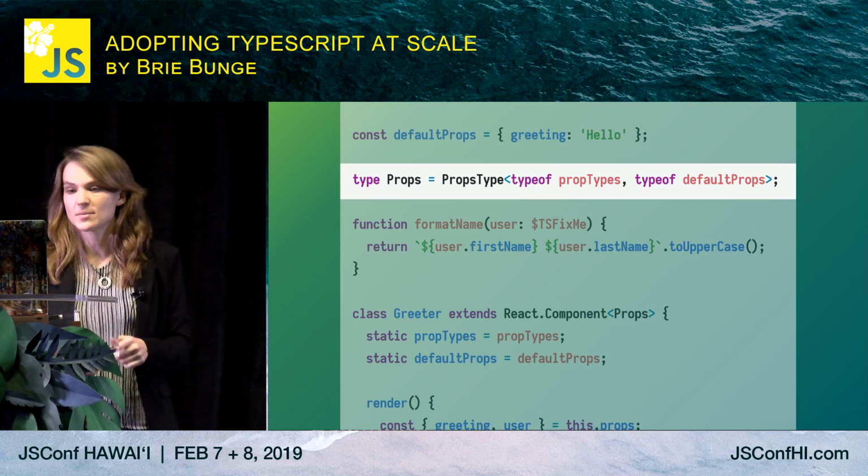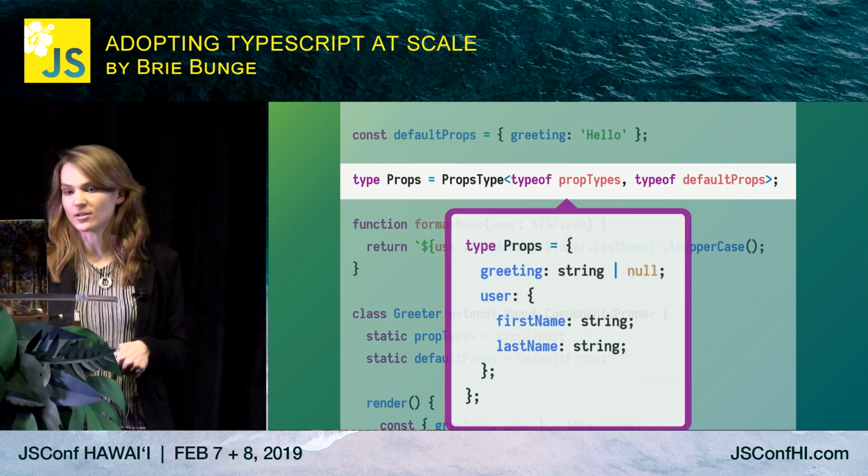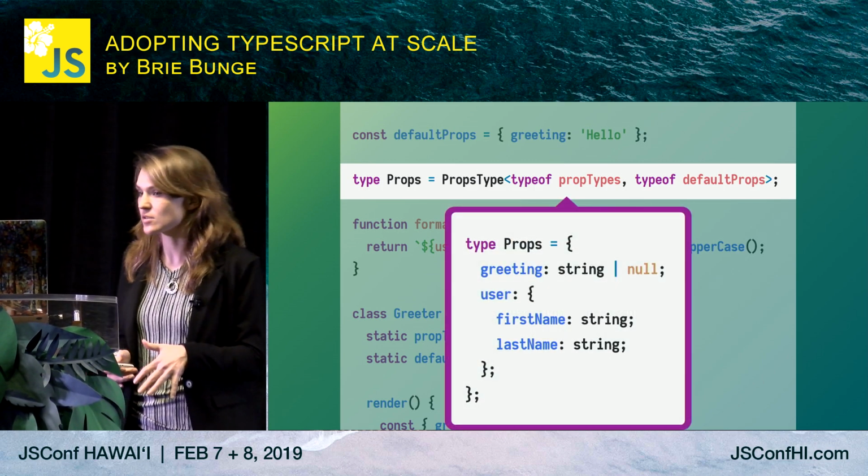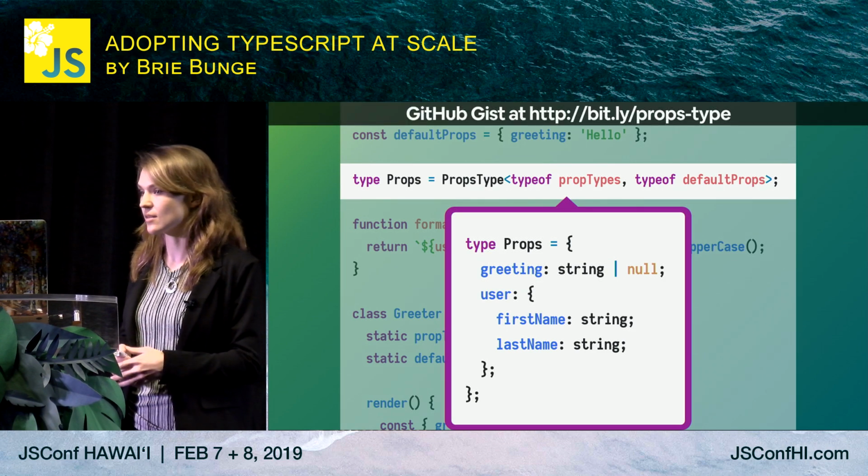In this case, the prop types and default props get combined into this final type. And if you're curious how this works under the hood, I created a gist that you can check out.